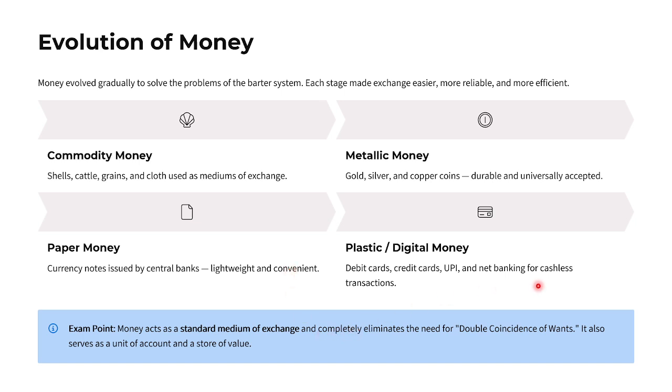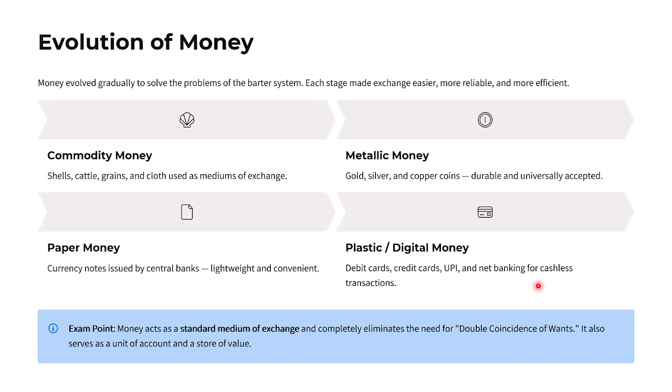Then plastic money and digital money, where we use debit cards, credit cards, UPI, and net banking for cashless transactions. Money acts as a standard medium of exchange, so it completely eliminates the need for double coincidence of wants.